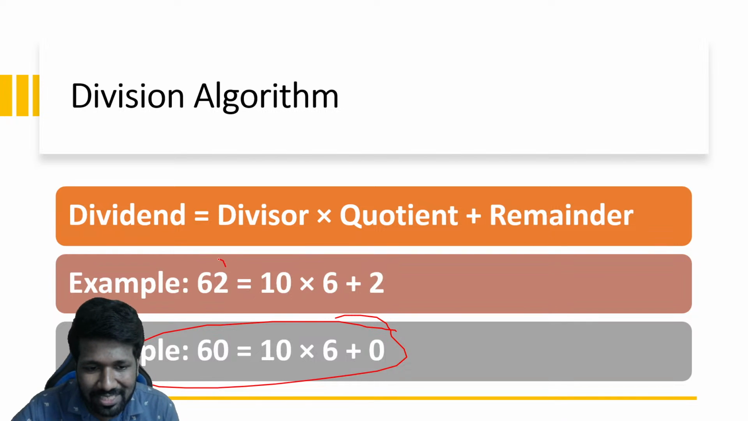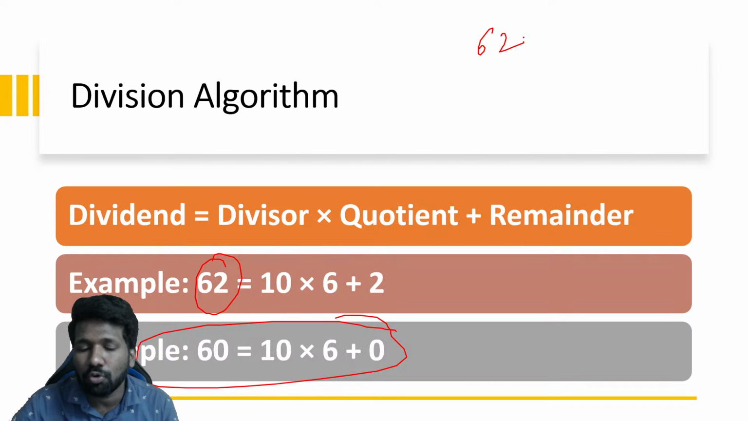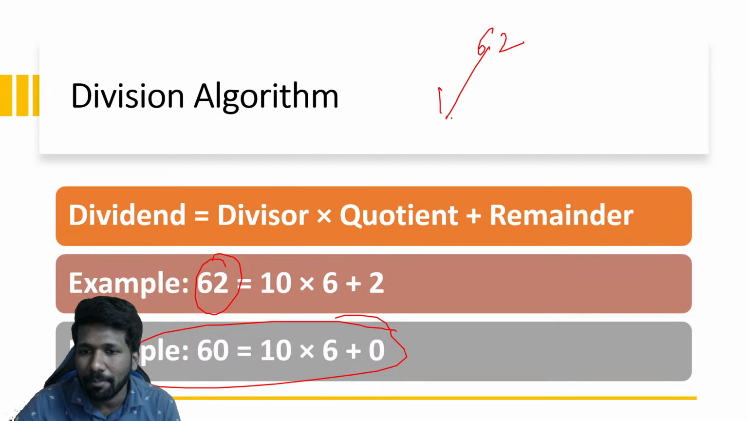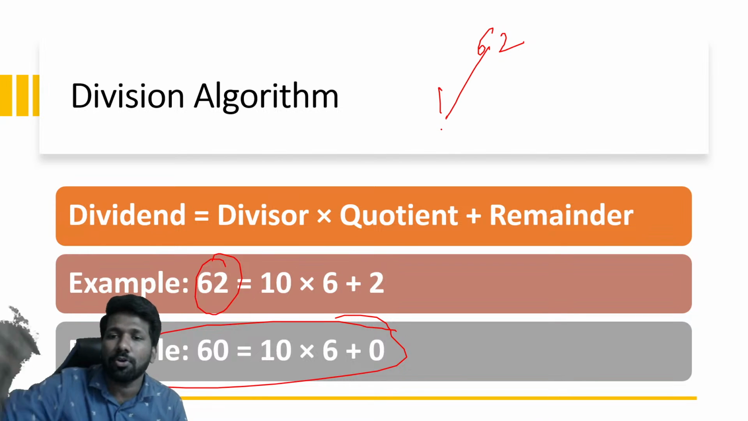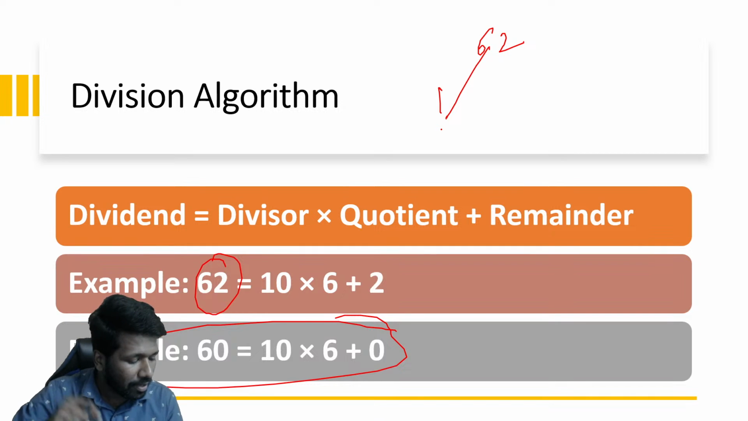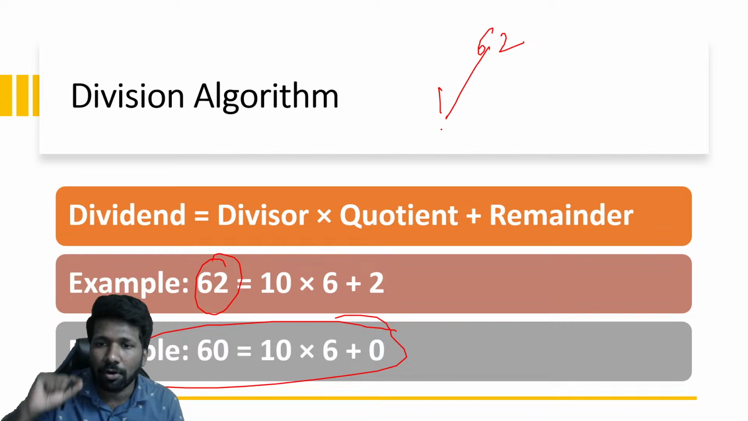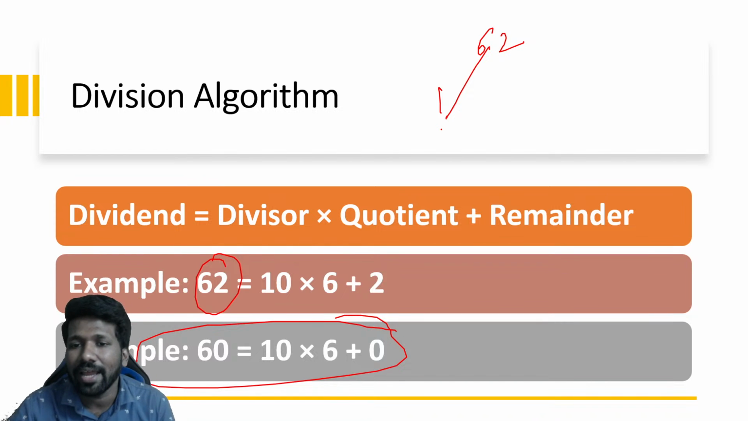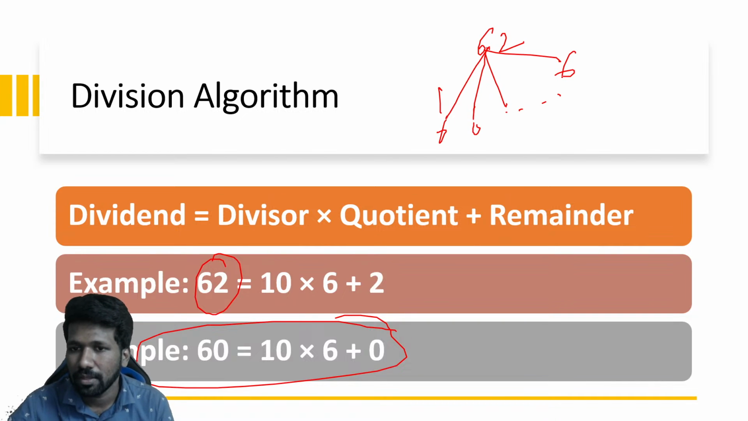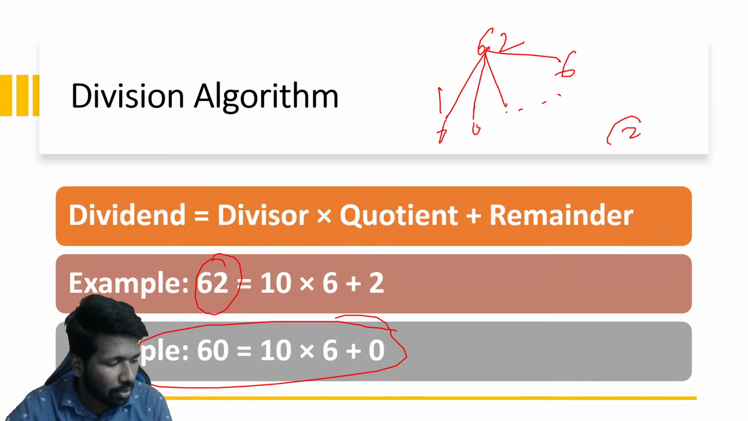For example, if you have 62 mangoes and you have 10 people to divide it among. First we will give 1 mango to everyone. So 10 mangoes completed. 1 more mango to everyone, 20 mangoes completed. 1 more mango to everyone, 30 mangoes completed. Likewise, to complete 60 mangoes, you need to give 6 mangoes each to 10 people. But after that there are 2 mangoes remaining.